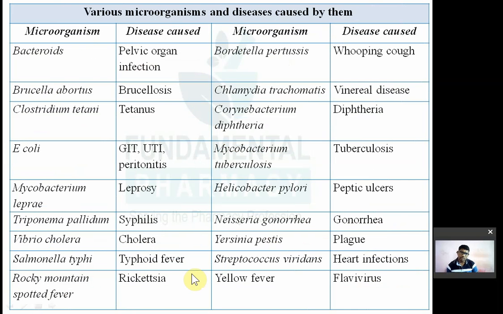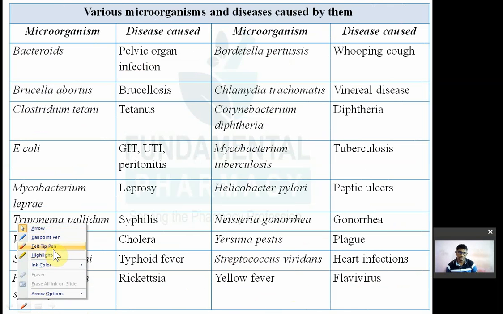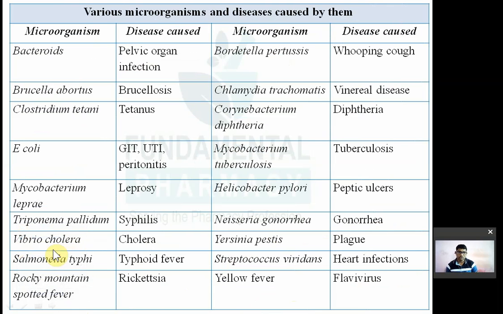Now, various microorganisms and the diseases caused by them. There are certain diseases they used to ask about, like who causes syphilis, what is the causative organism for syphilis, the causative organism for gonorrhea, like that. Okay, so a microorganism known as bacteroids causes pelvic organ infection. So whatever pelvic organ infections are there, most of them are caused by these bacteroids. Pelvic organ infection means what, like UTI, urinary tract infection, or your genital infection, so all genital tract infections, all that are caused by bacteria.